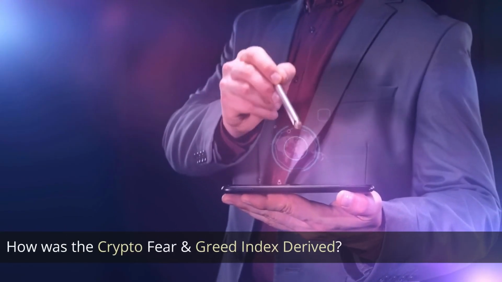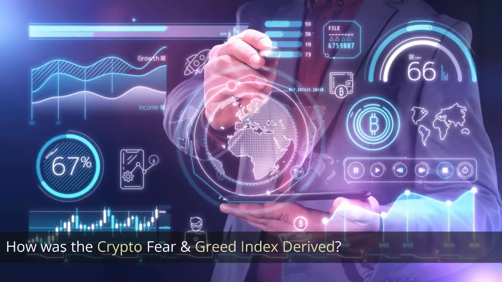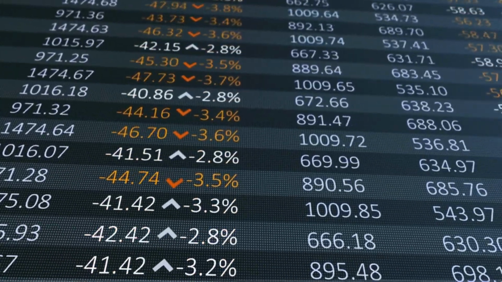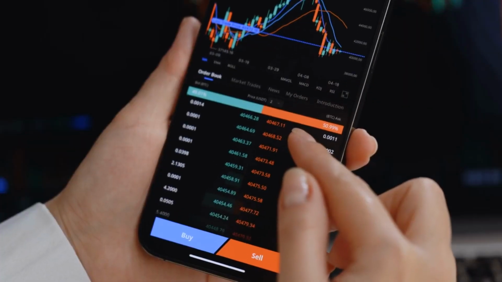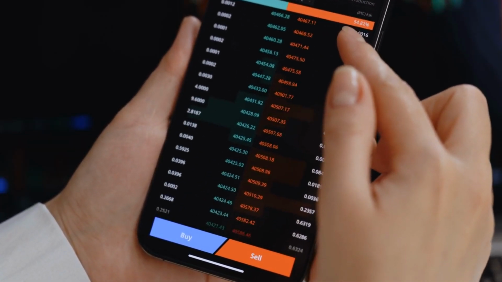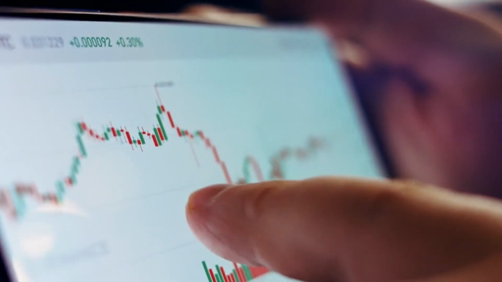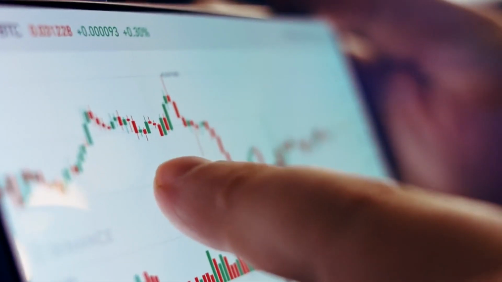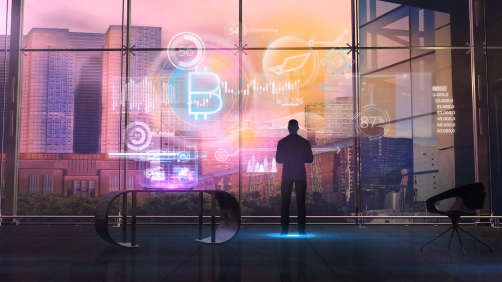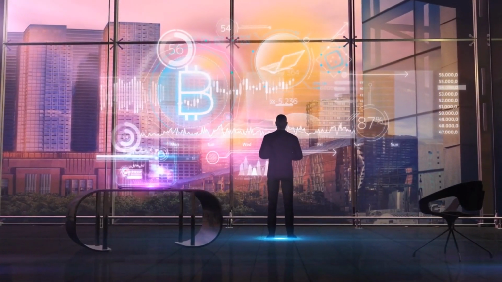How is the Crypto Fear and Greed Index derived? The Crypto Fear and Greed Index is loosely based on CNN Business's website, which has its own Fear and Greed Index, pertaining specifically to the stock market. The Fear and Greed Index was originally developed by CNN Business to measure the two primary emotions which drive and influence investors, fear and greed.